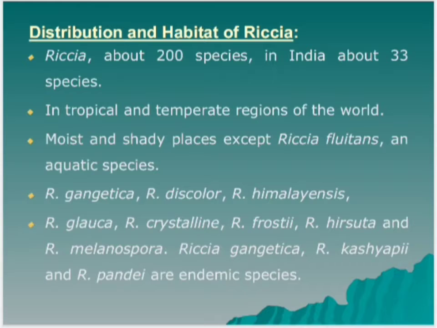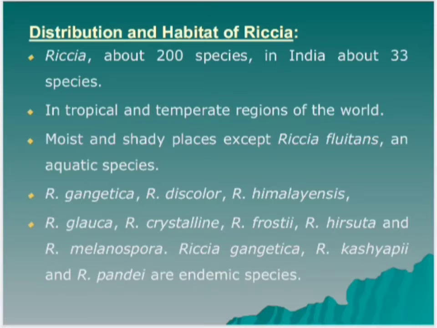Distribution and habitat of Riccia. Riccia is the most widely distributed genus of family Ricciaceae, represented by about 200 species. The name Riccia was given in honor of P. F. Ricci, a Florentine politician and scientist.